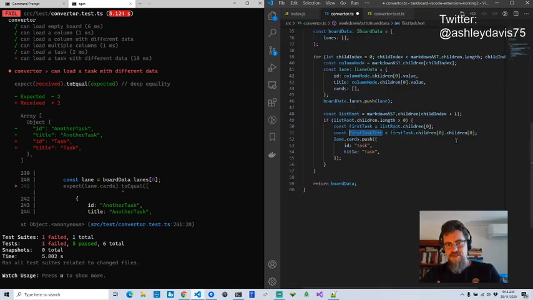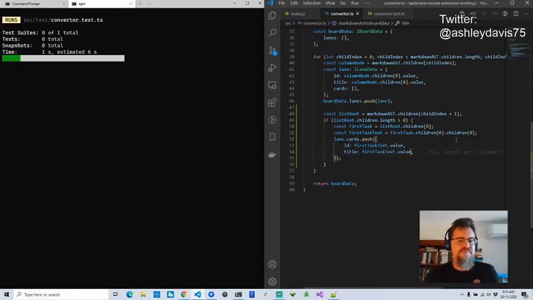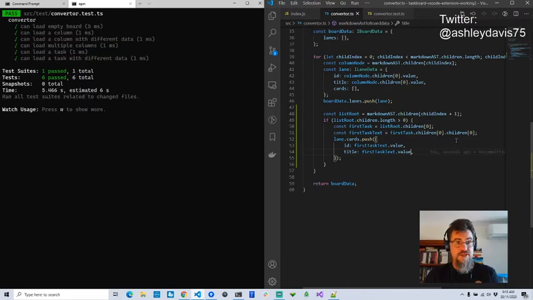So the value is another task. And we're going to use that for both the ID and the title. Later on we're going to refactor this to have a proper ID. We'll come back to that a little bit later. Now I expect my new test to pass. Yep. So I'm making incremental changes here.